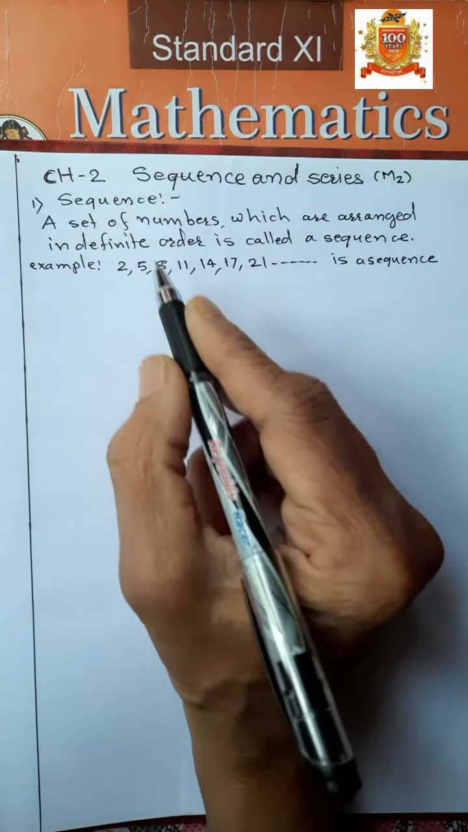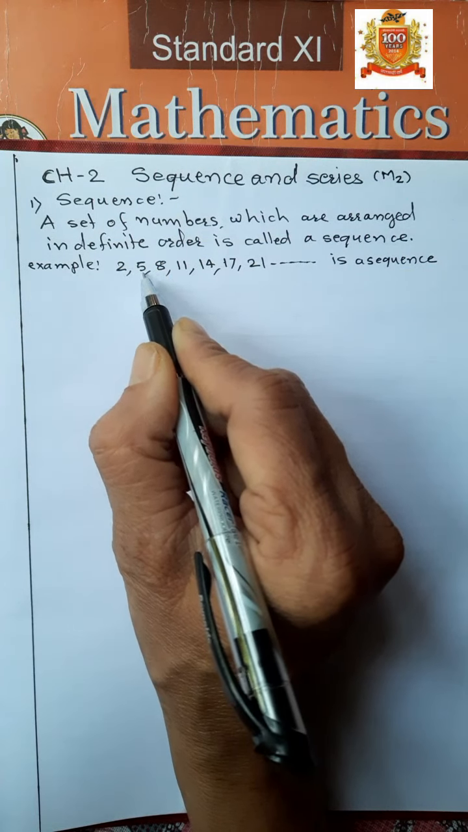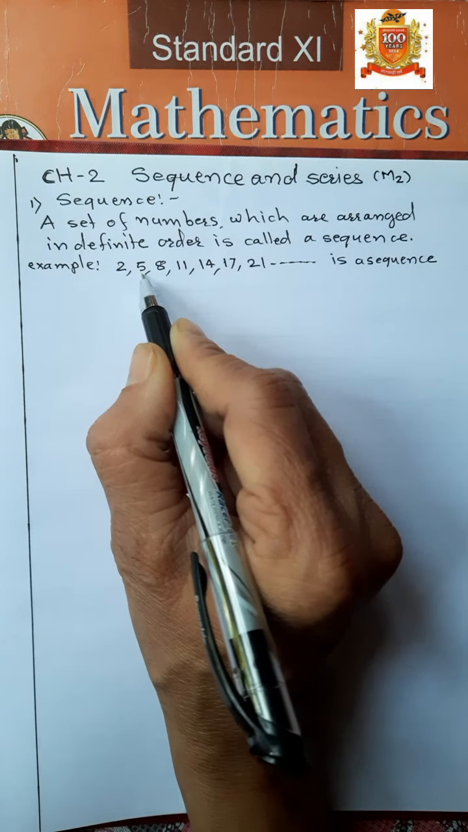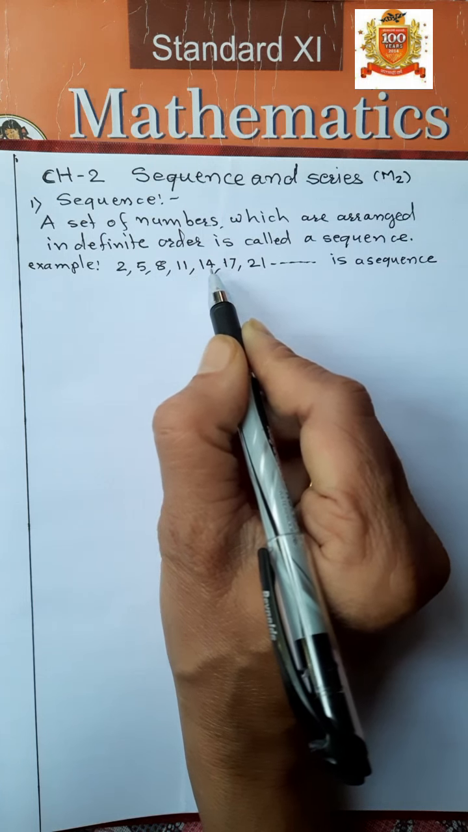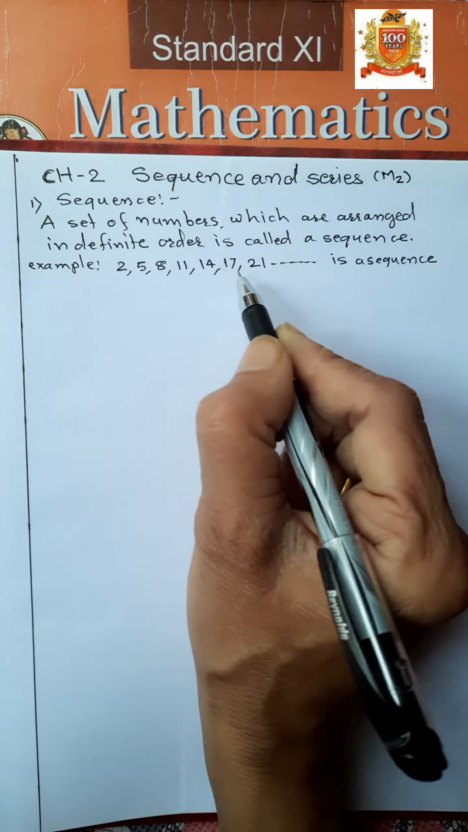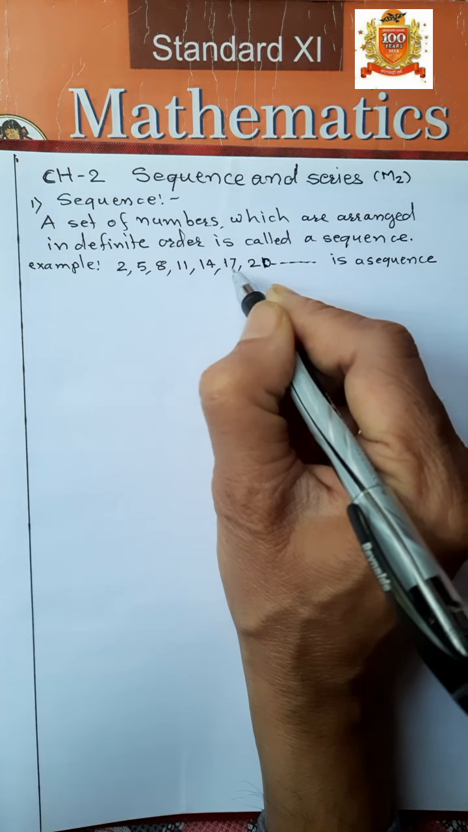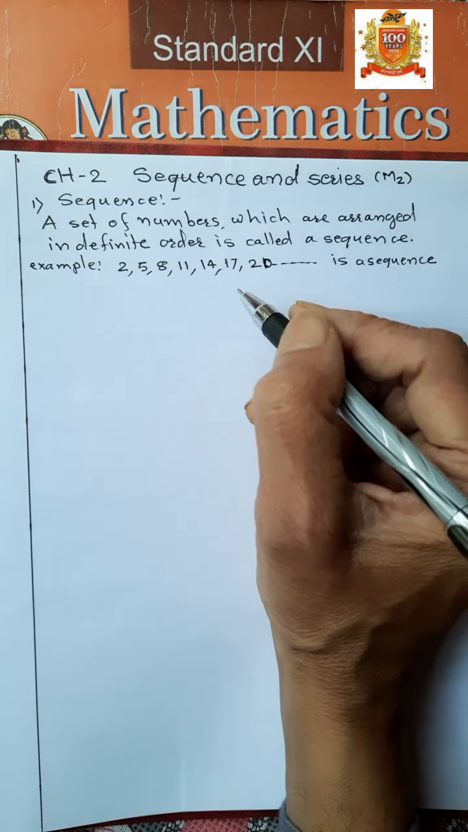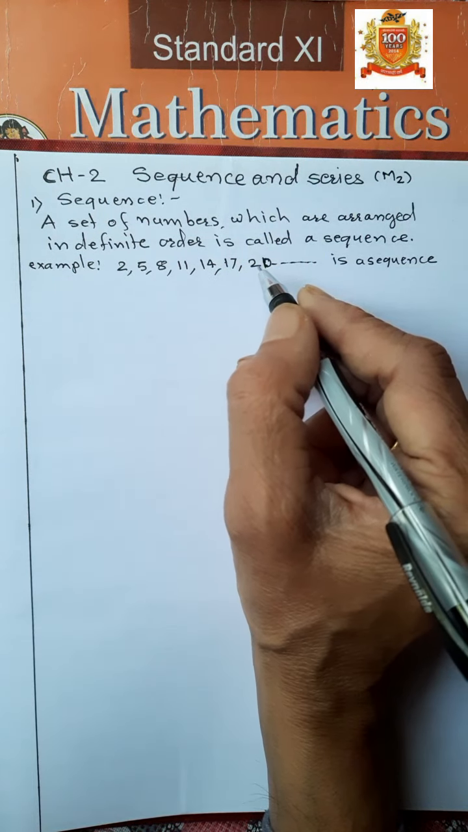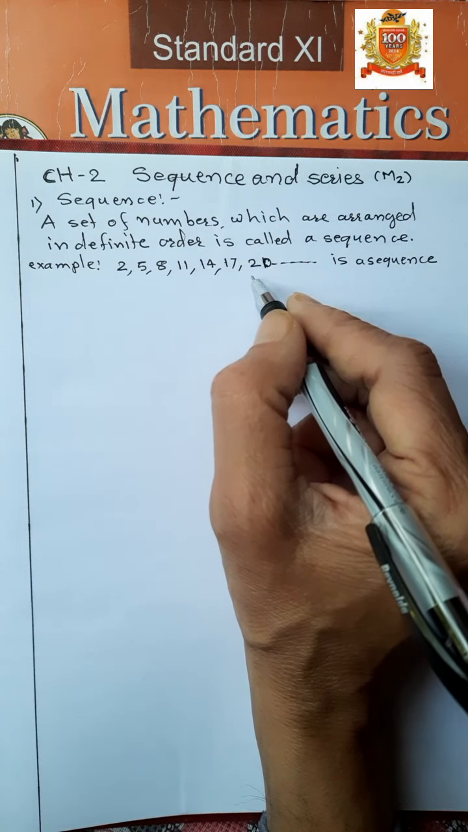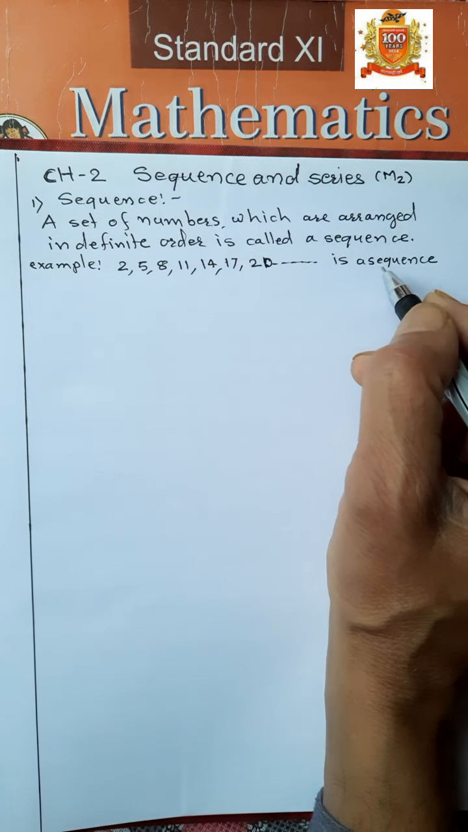Why? Because you will observe that the difference between two consecutive numbers is 3. 5 minus 2, 3. 8 minus 5, 3. 11 minus 8, 3. 14 minus 11, 3. 17 minus 14, 3. Next 20, 20 minus 17, 3. So here the numbers are arranged in definite order. That's why these numbers are called a sequence, isn't it?